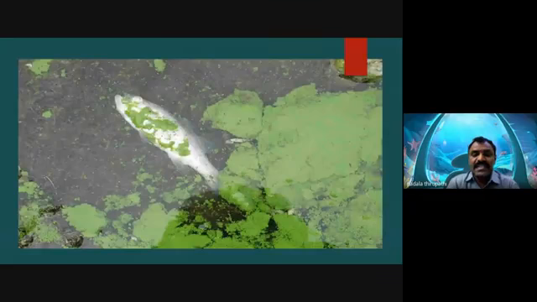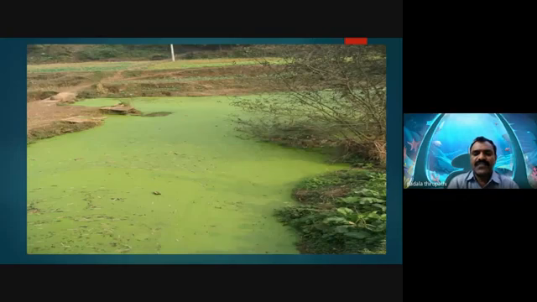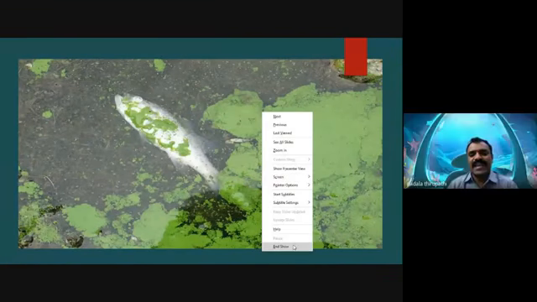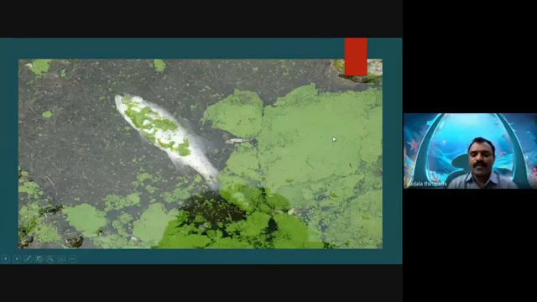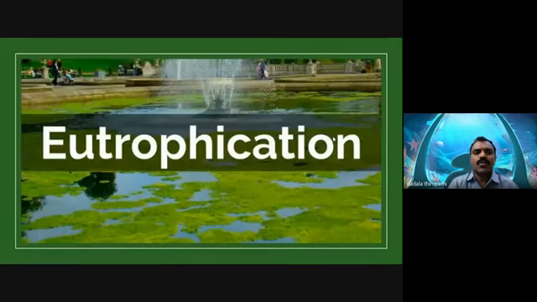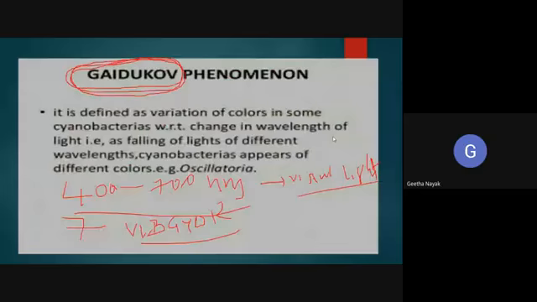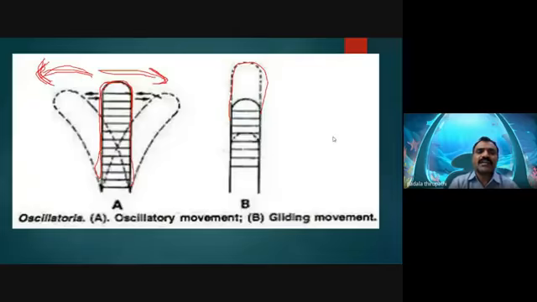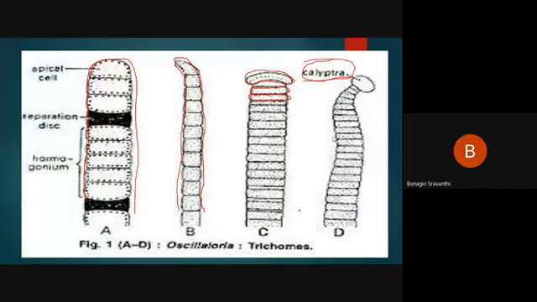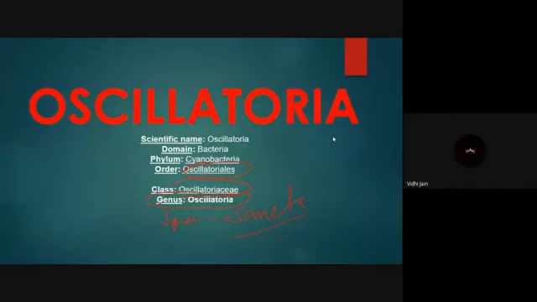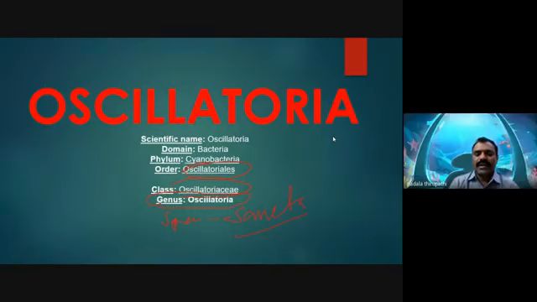Okay, so this is today's topic, my dear friends. If you have any doubt, please ask me. No, sir, we are clear. I hope you clearly understood eutrophication, and Oscillatoria.